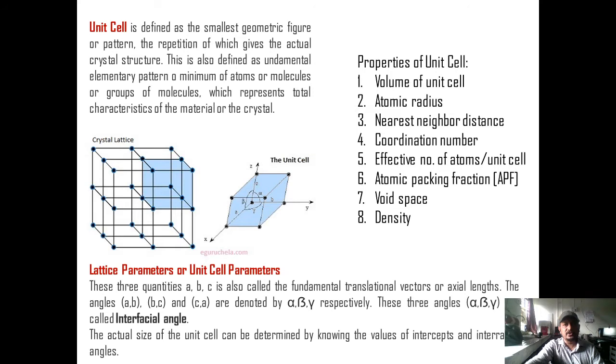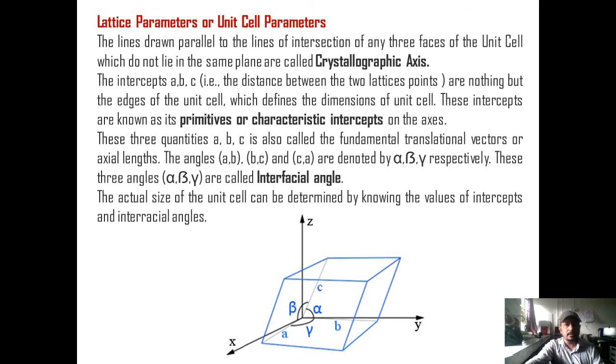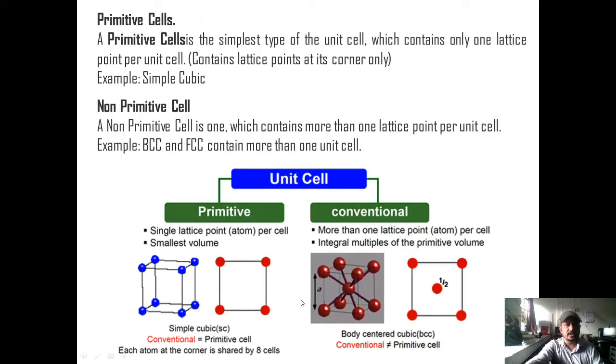So, properties of unit cell. Each unit cell has a specific volume. It is characterized by the atomic radius of the constituent atoms, nearest neighbor distance, coordination number, effective number of atoms per unit cell, atomic packing fraction, void space, and density. Now, lattice parameters or the unit cell parameters. The figure shows the lattice parameters for the typical unit cell.